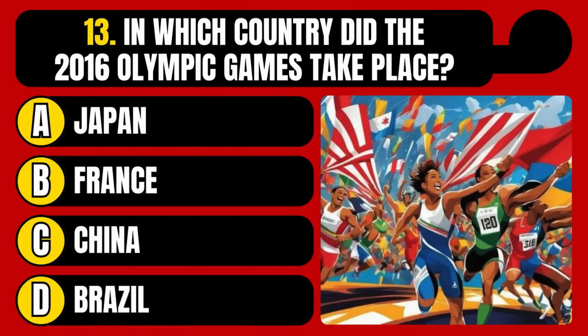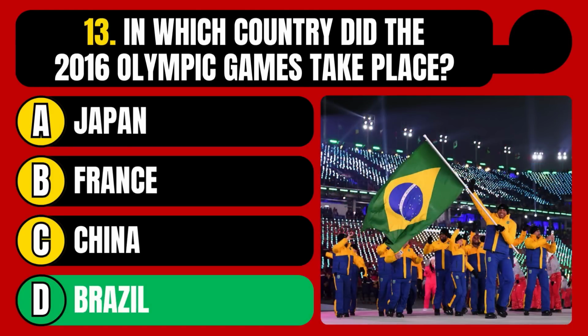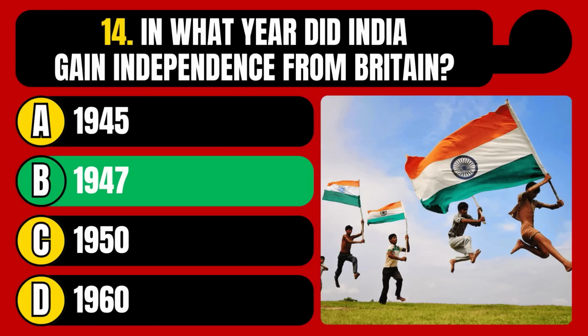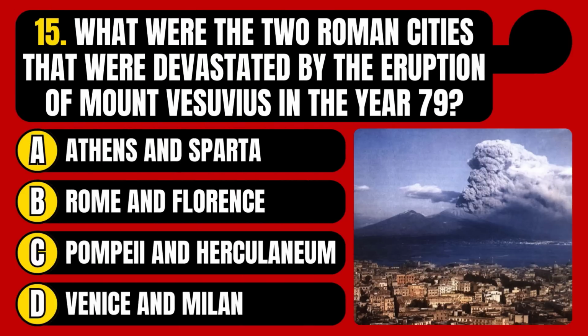In which country did the 2016 Olympic Games take place? Japan, France, China, or Brazil? The correct answer is option D, Brazil. In what year did India gain independence from Britain? 1945, 1947, 1950, or 1960? The correct answer is option B, 1947. What were the two Roman cities that were devastated by the eruption of Mount Vesuvius in the year 79?